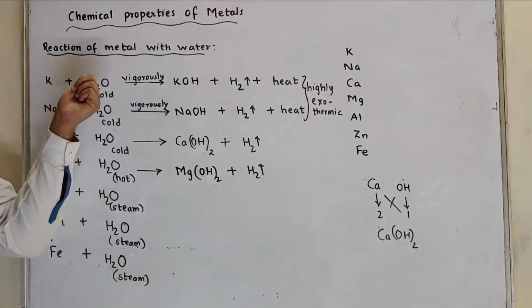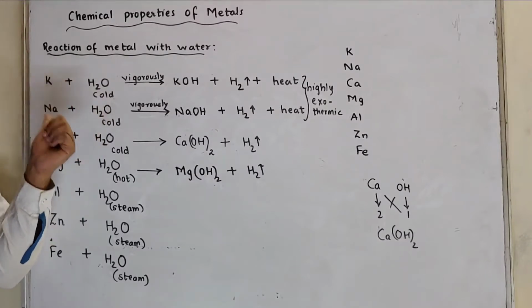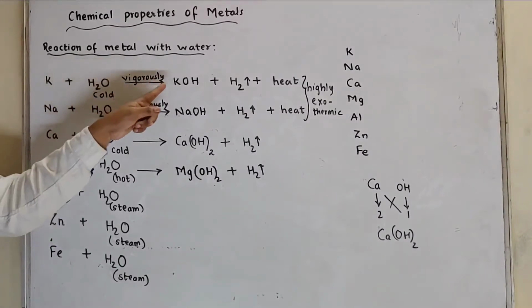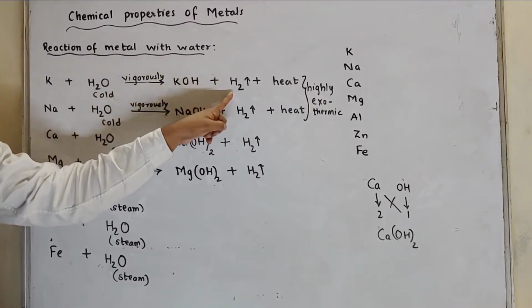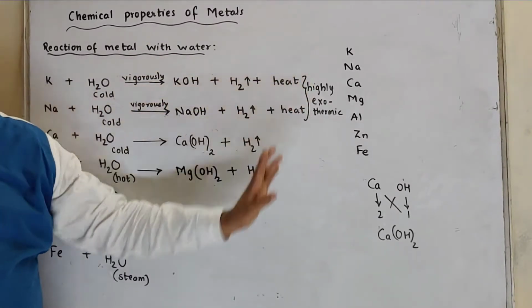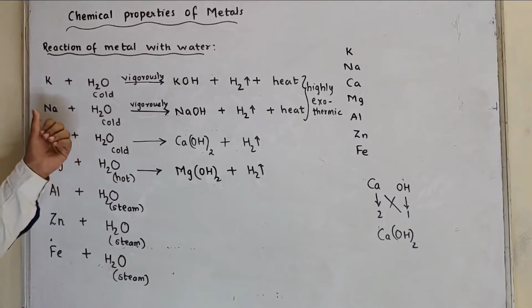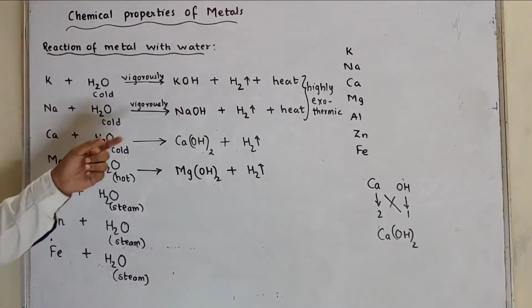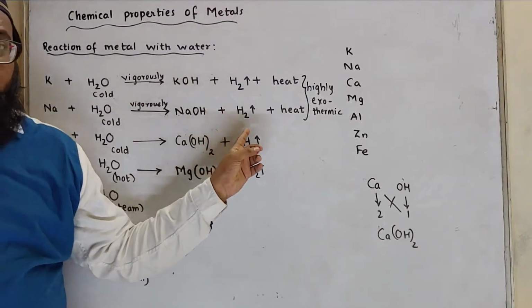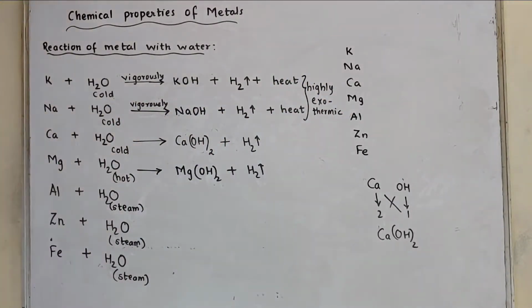The reaction is highly vigorous and exothermic. What does it form? Hydroxide. Potassium hydroxide. Hydrogen is released, heat is given out, means it is a highly exothermic reaction. Then sodium also reacts with water vigorously and rapidly. It forms sodium hydroxide. Hydrogen is given out and heat is given out. Why is heat given out? Because it is a highly exothermic reaction.